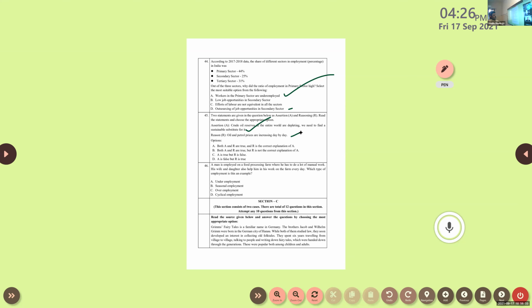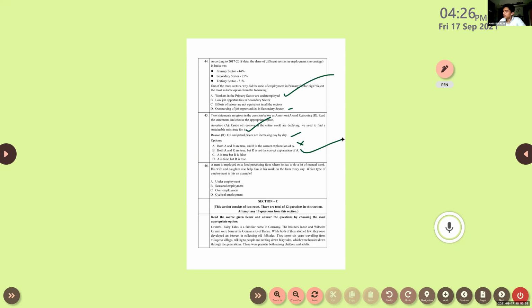There's no relationship between these two statements, right? No, it's not the correct explanation. So both A and R are true, but R is not the correct explanation of A. Option C, A is true but R is false. No, both are correct. A is false but R is true. Both are correct only. So the answer is B.